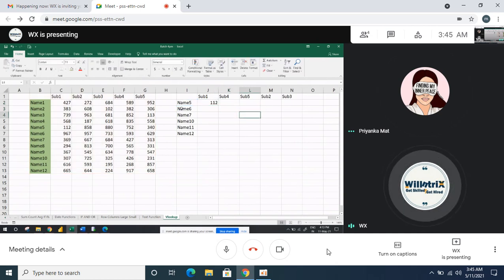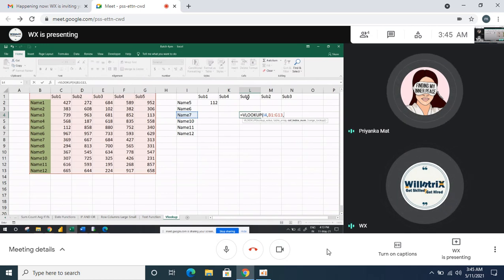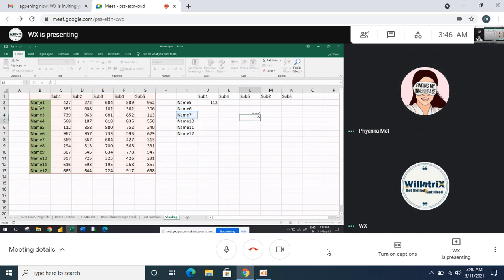Okay, let's do it now here for name 7 to subject 5. The lookup value is name 7. Then the entire table array we have to select. And the column index number. What is the column index number? I am fetching the data for subject 5. Where is the column? You should count from here: 1, 2, 3, 4, 5, then 6. So 6 comma 0. Correct?